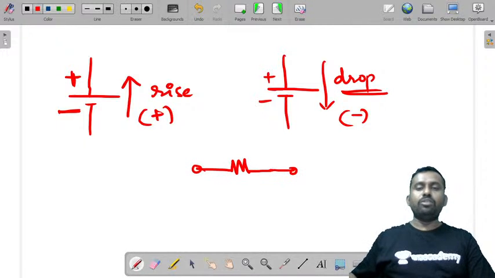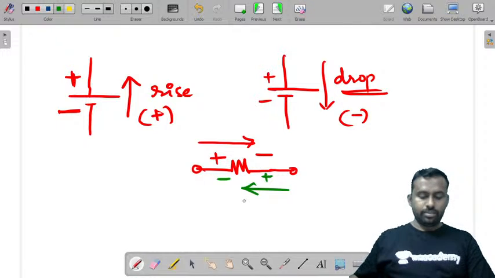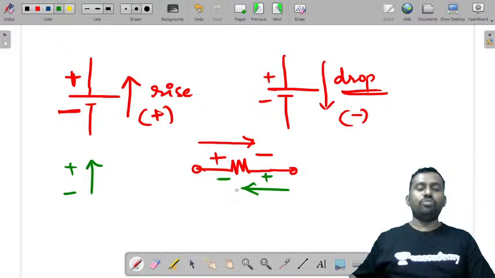Even in the case of a resistance, because it is an element that drops, you'll take plus and minus in the direction of the current. If the direction of the current is in this direction, then you should take plus and minus in this way, because we are following minus to plus as rise of voltage. So you should always consider plus to minus as drop of voltage.